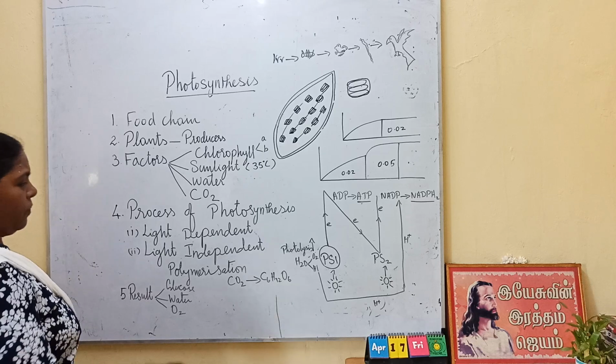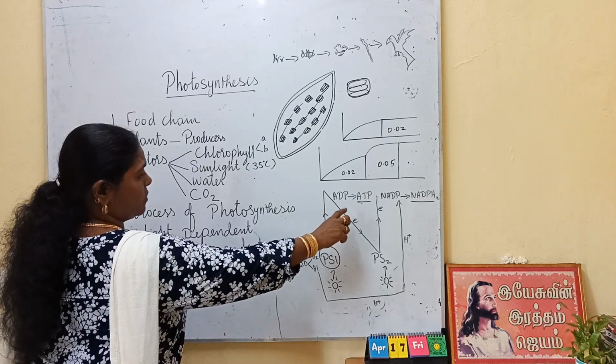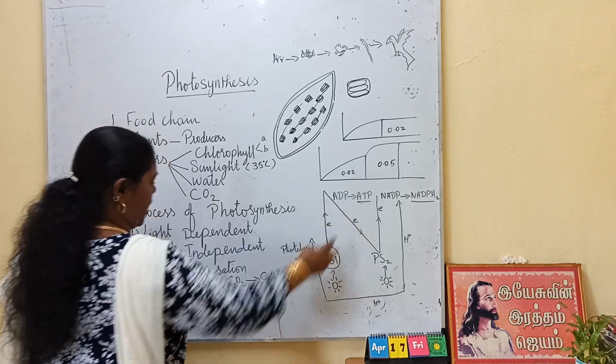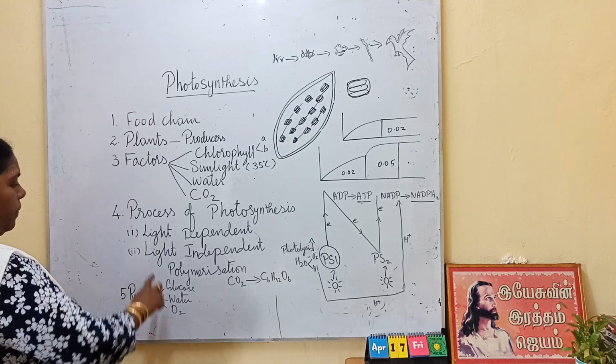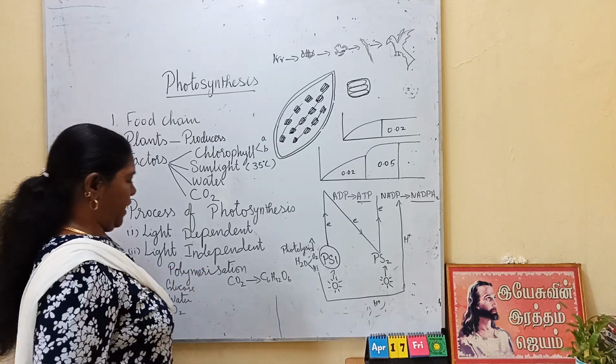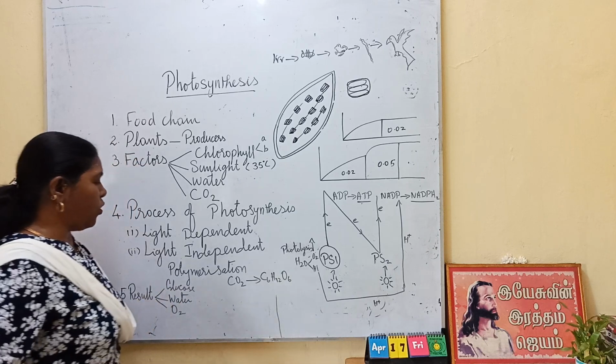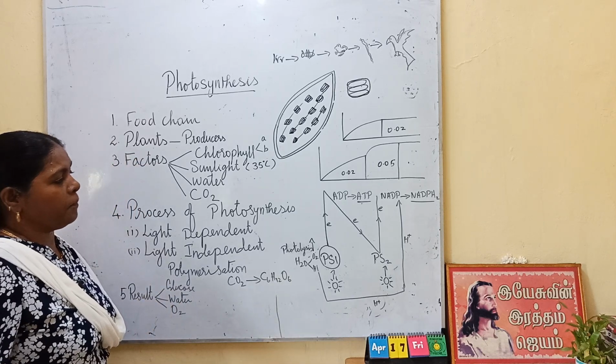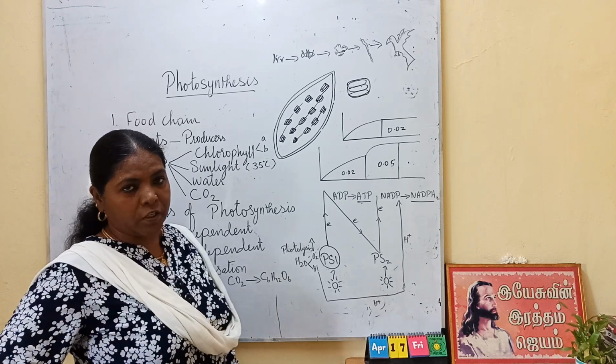The process of changing ADP into ATP is called photophosphorylation. So what is photophosphorylation?